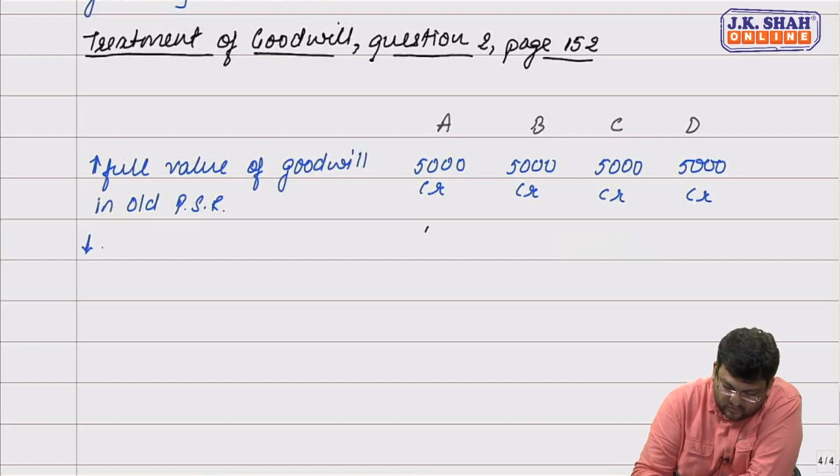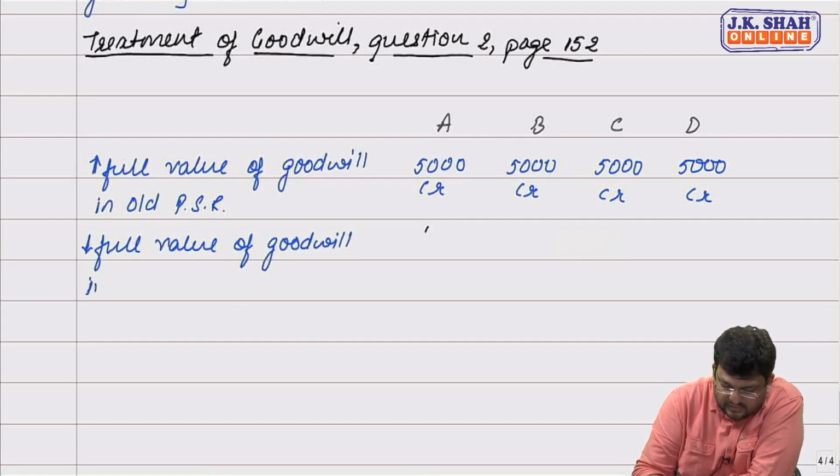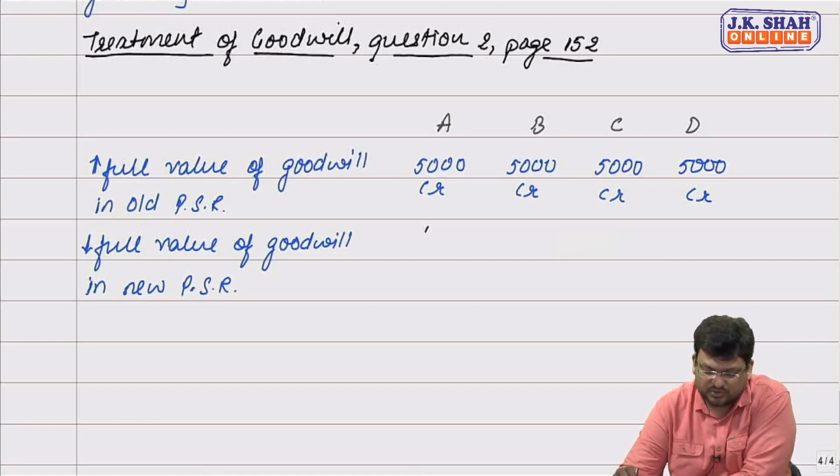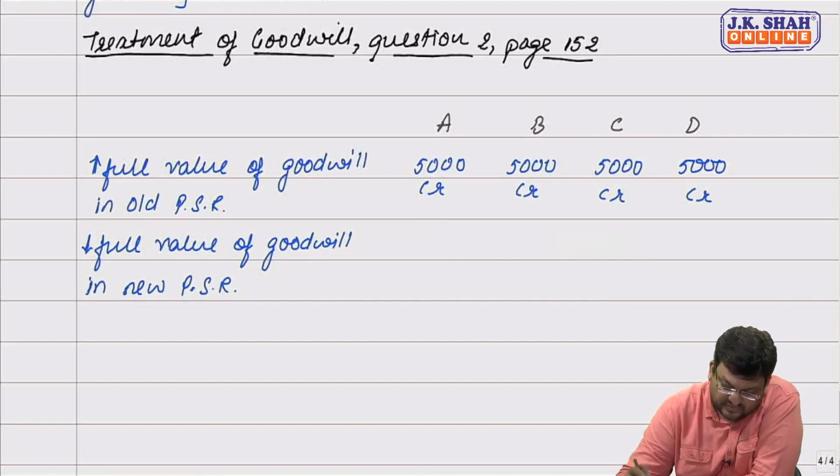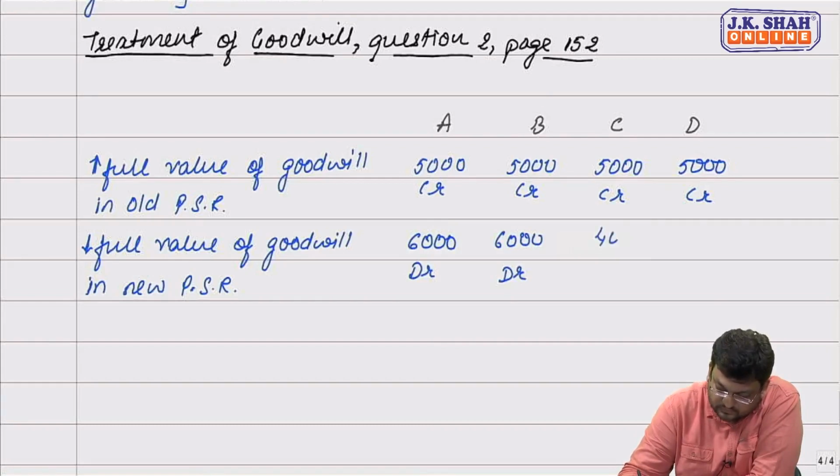And then we'll write off the full value of goodwill in the new profit sharing ratio. What is their new ratio, friends? The new ratio is 3:3:2:2. So we'll write off goodwill in the ratio 3:3:2:2. That is 6,000, 6,000, 4,000 and 4,000.